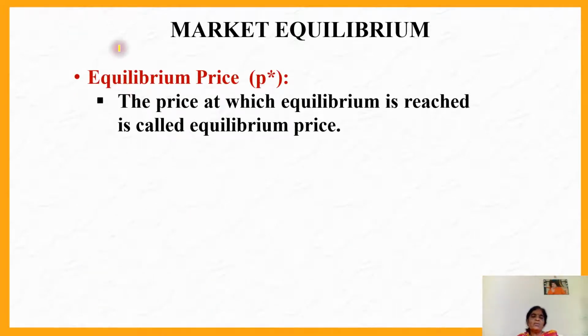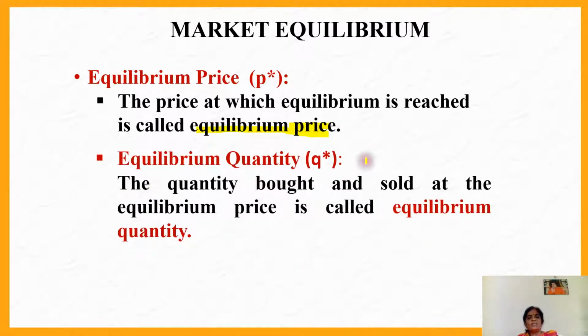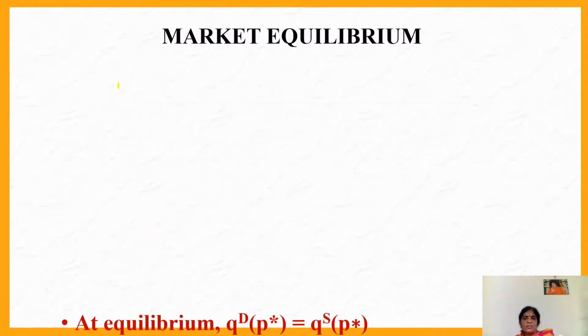In addition to that diagram, you have to write the definition for that question. That is, the price at which equilibrium is reached is called the equilibrium price, P star. And the equilibrium quantity, Q star, is the quantity demanded and the quantity supplied at the equilibrium price. I hope you understood this concept.